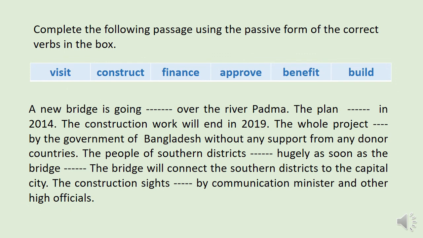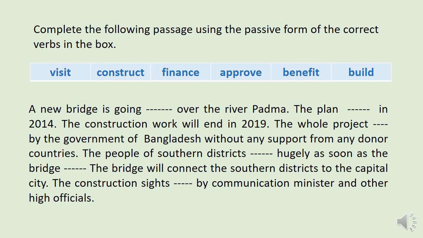Dear students, we have another exercise for you, and that is, complete the following passage using the passive form of the correct verbs in the box. And the given verbs are visit, construct, finance, approve, benefit and build. And the passage is, a new bridge is going to dash over the river Padma. The plan dash in 2014.